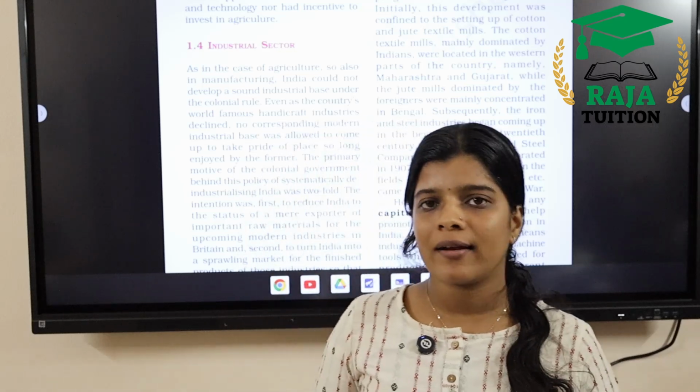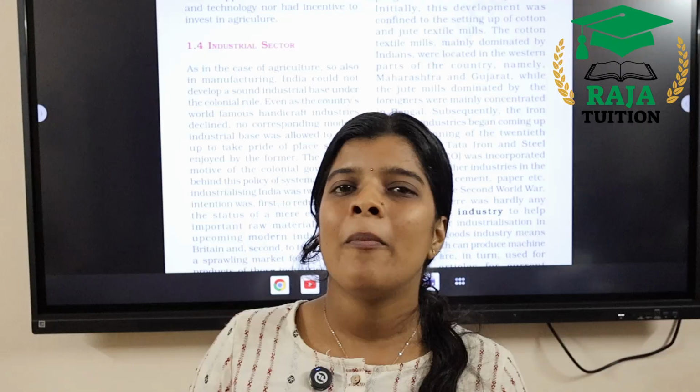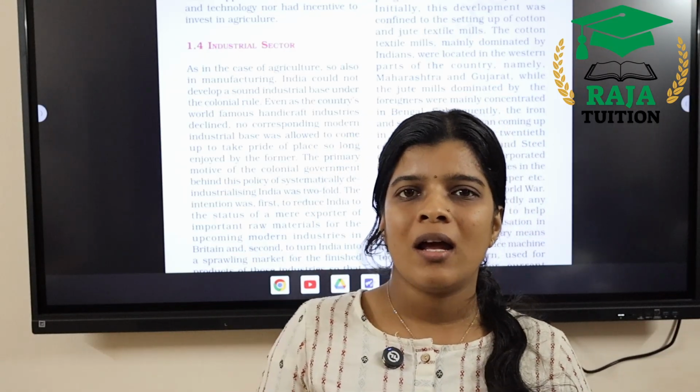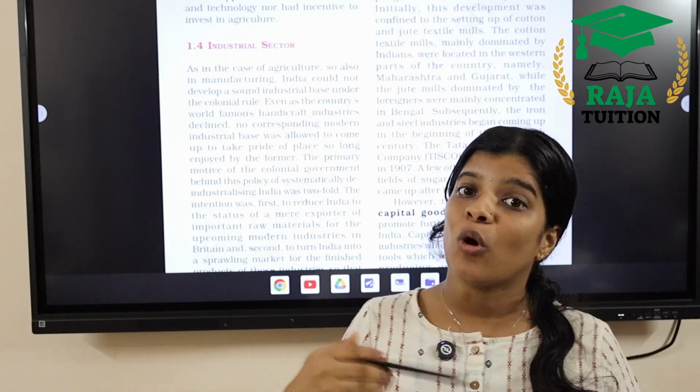Okay, that's all about the agriculture sector. The agriculture sector was in a backward position. There was a little growth, but the growth was not GDP driven or substantial.